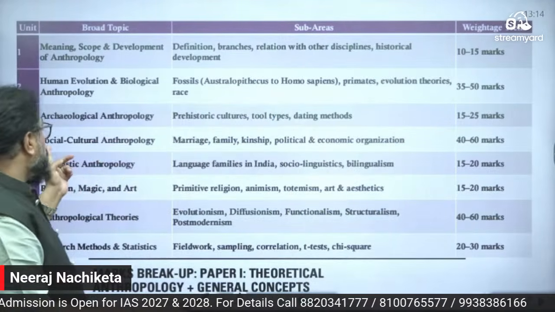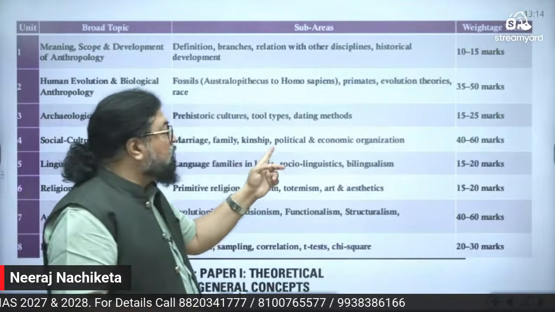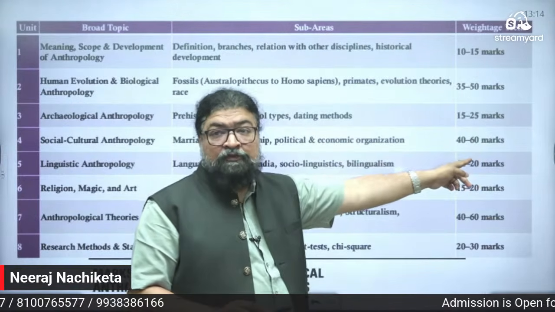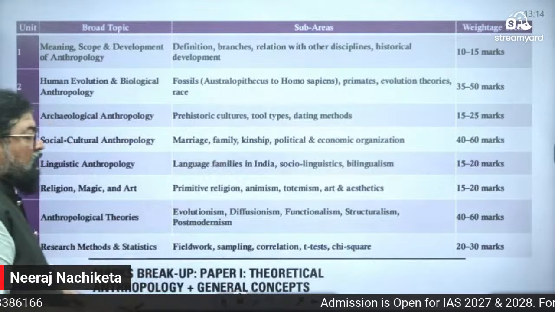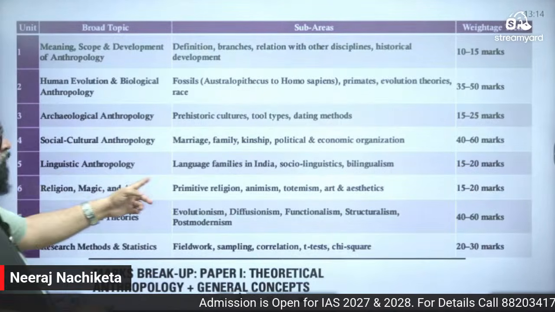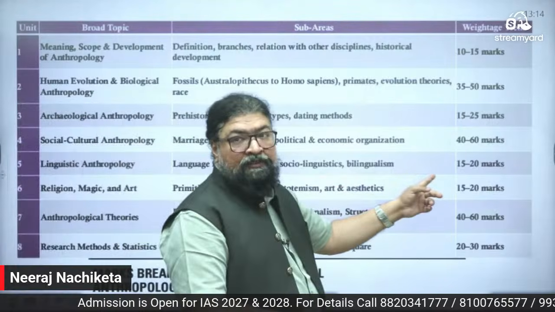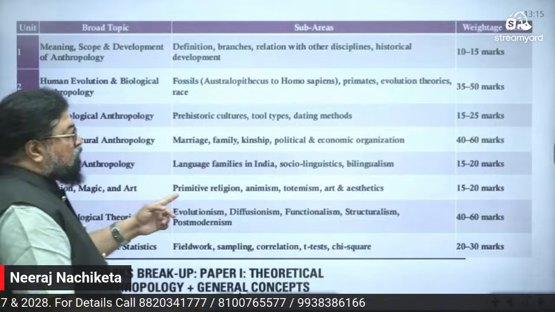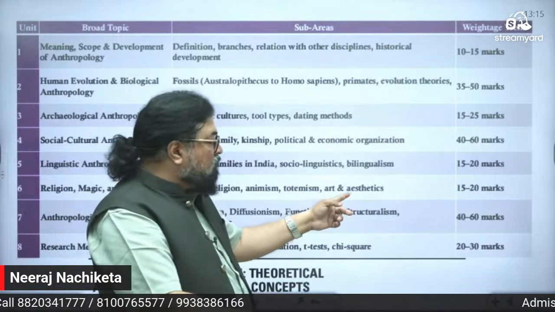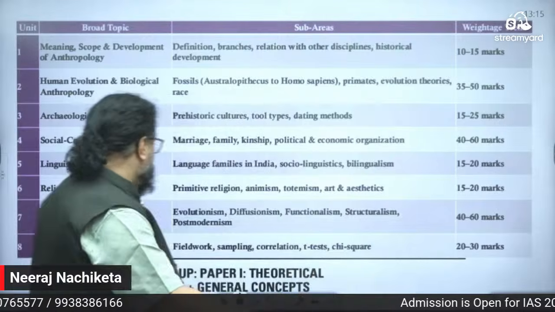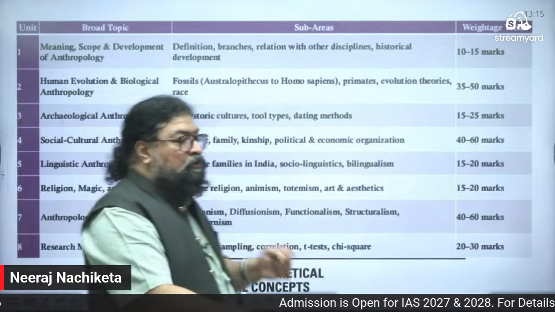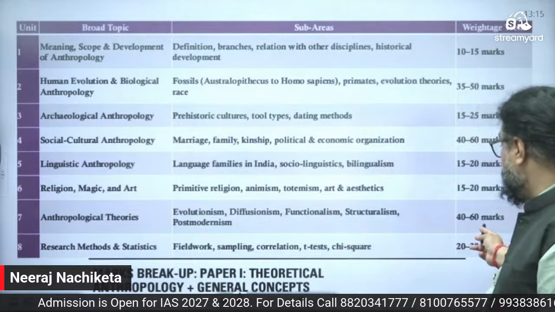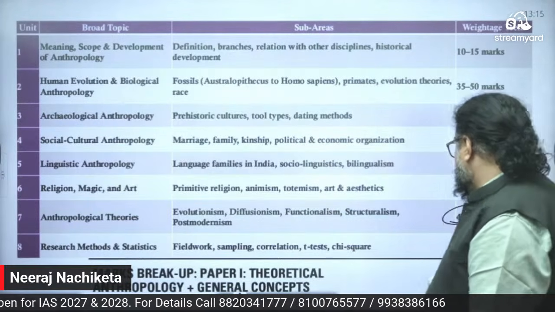Then coming to socio-cultural anthropology: marriage, family, kinship, political, and all this, 40 to 60 marks. See, a lot of weightage in socio-cultural anthropology. This is the last 5 years question paper trend. Linguistic anthropology, like language, families, India, socio-linguistics and all this, 15 to 20 marks. Then religion, magic and art, primitive religion, animism, totemism, aestheticism, 15 to 20 marks. Now anthropological theories, like evolutionism, functionalism, structuralism, the theories part. So how many marks are you getting? 40 to 60 marks from thinkers.